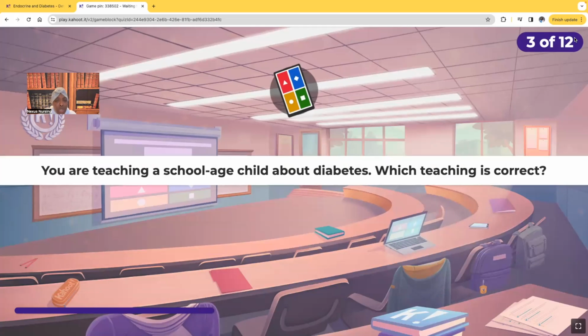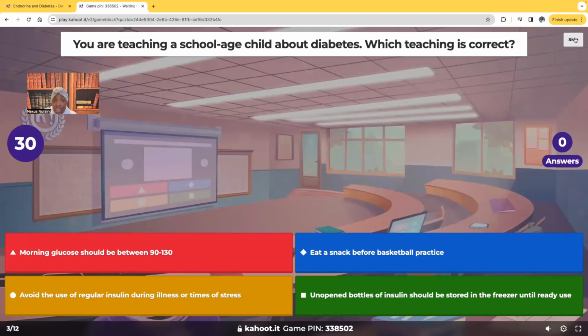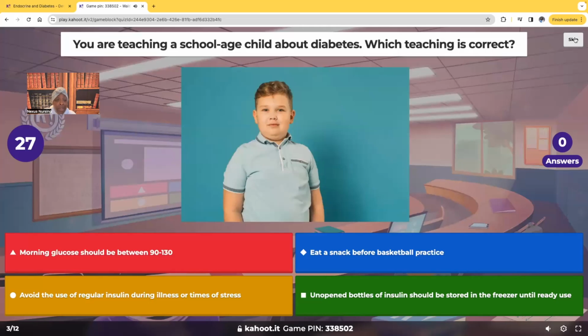All right, you're teaching a school age child about diabetes. Which teaching is correct? Is it morning glucose should be between 90 and 130? Is it eat a snack before basketball practice? Is it to avoid the use of regular insulin during illness or times of stress? Or are you going to teach them unopened bottles of insulin should be stored in the freezer until ready to use?